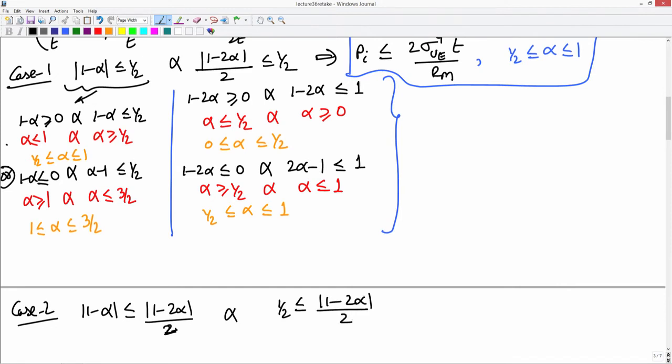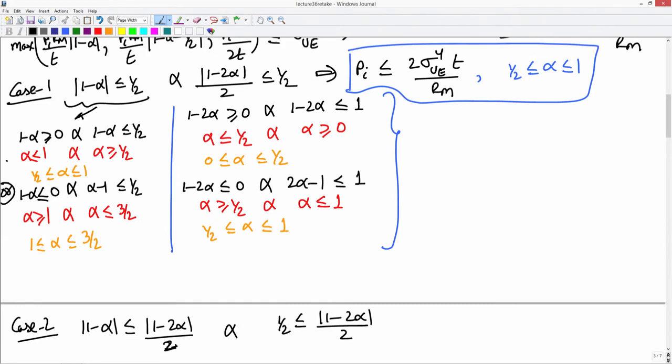So, reverse of that condition. Again, if this were to be true then Pi should be lesser than or equal to 2 times sigma y u e t divided by r m into the absolute value of 1 minus 2 alpha.